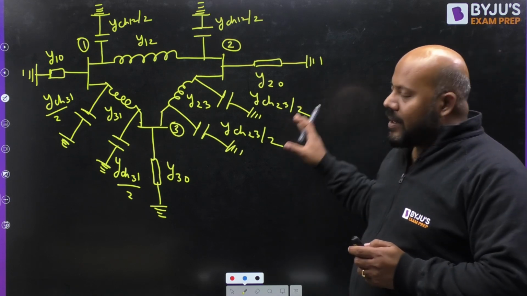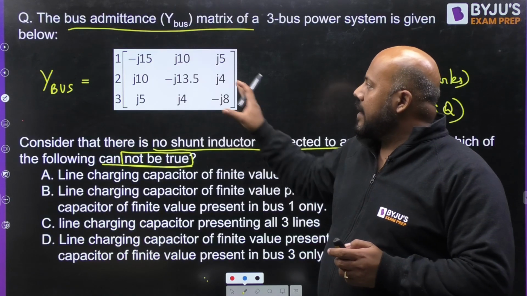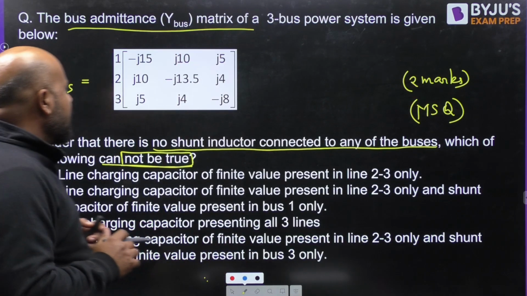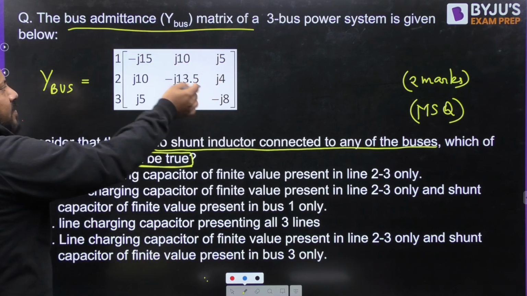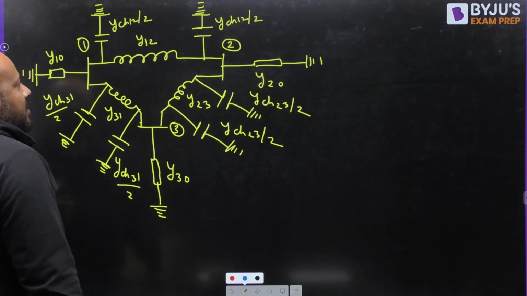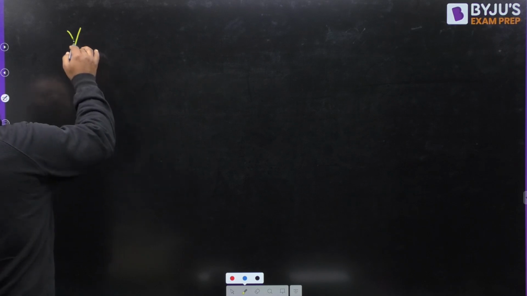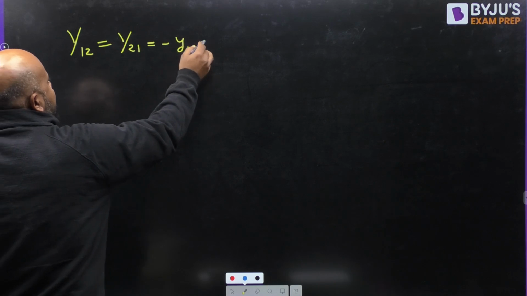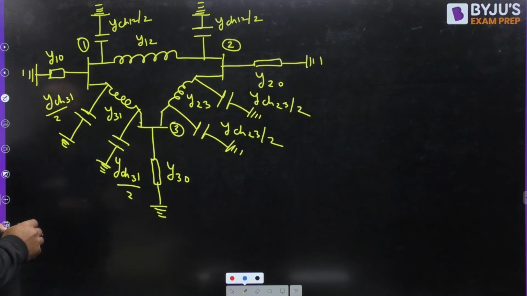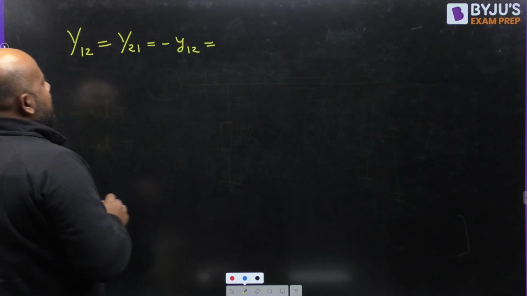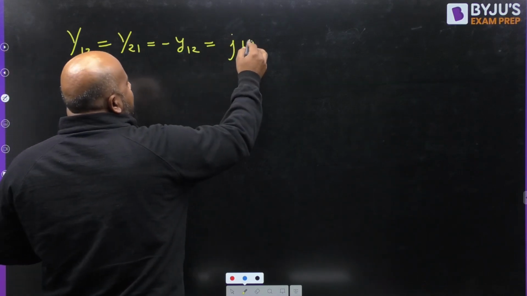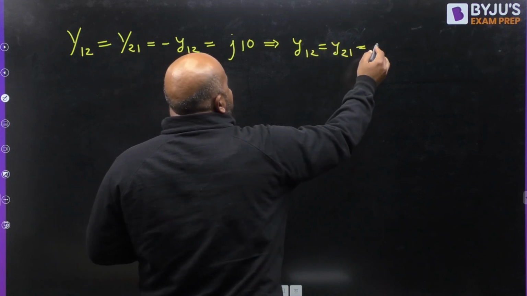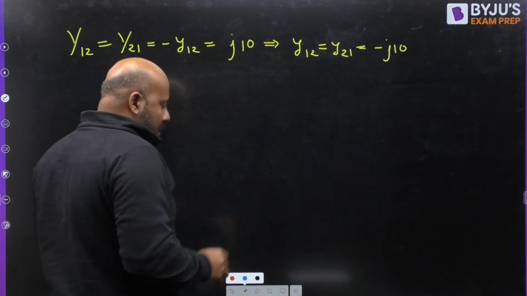Now I am trying to make the expressions for the diagonal and off diagonal elements, and I will check what conditions we are getting. So first I will go for the off diagonal elements because they are quite easy to relate. What is going to be Y12? This is same as Y21, so this is going to be minus of y12. Y12 or Y21 is given as minus J10.